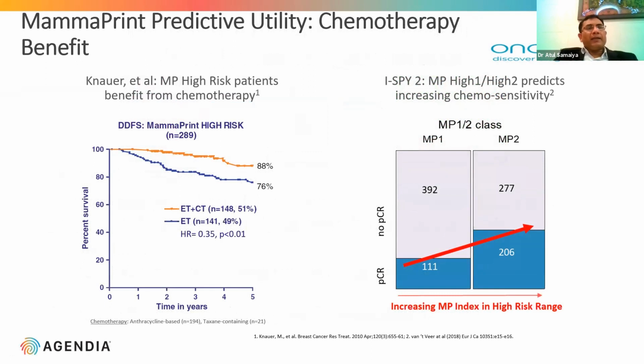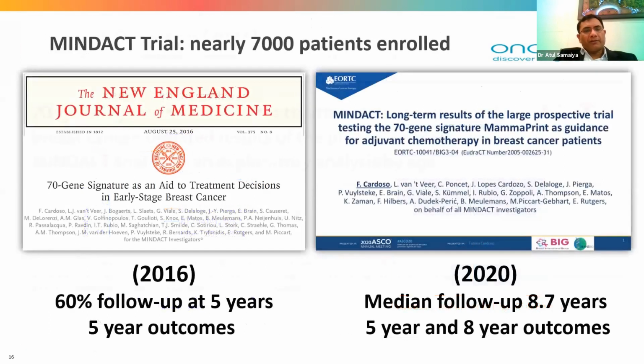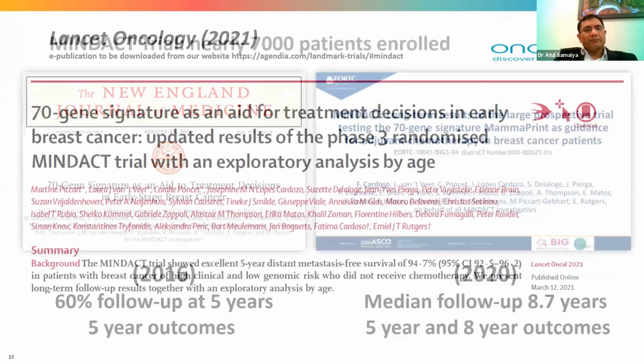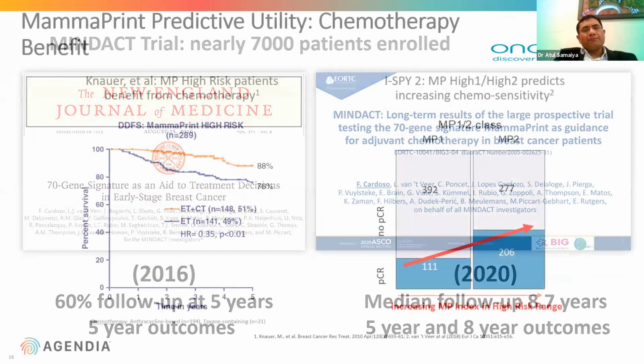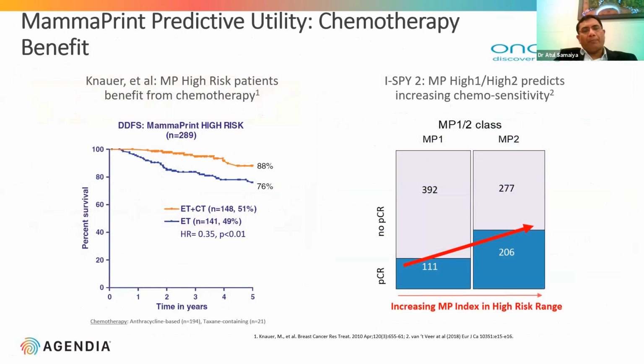So MammaPrint has a predictive utility. If you see this 5-year survival difference, for patients who have been defined as high risk on MammaPrint, comparing those who received endocrine therapy alone and those who received chemotherapy along with endocrine therapy, there is almost a 12% difference in survival for the patients who are high risk on MammaPrint. Apart from this, the I-SPY 2 trial shows that the higher the MammaPrint score, the more chemosensitivity.